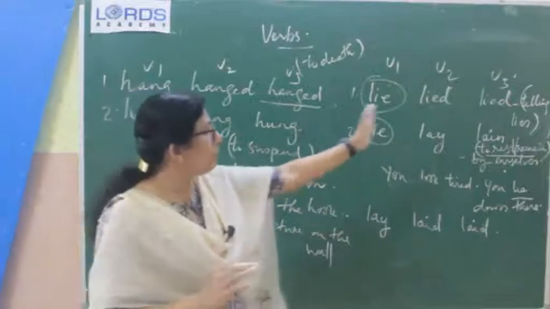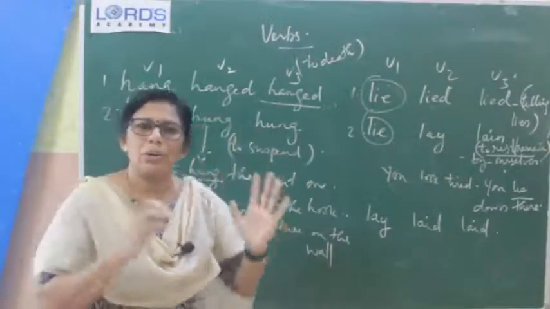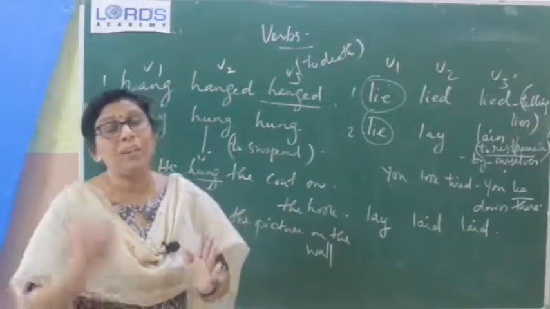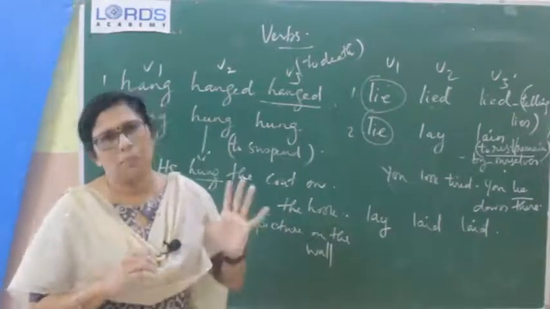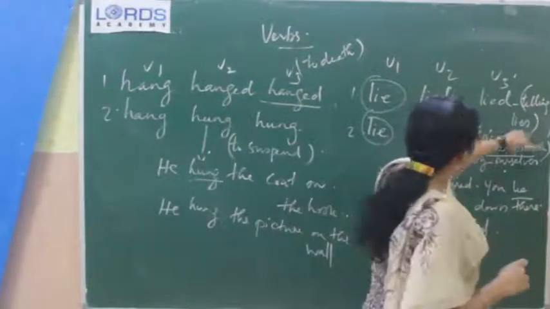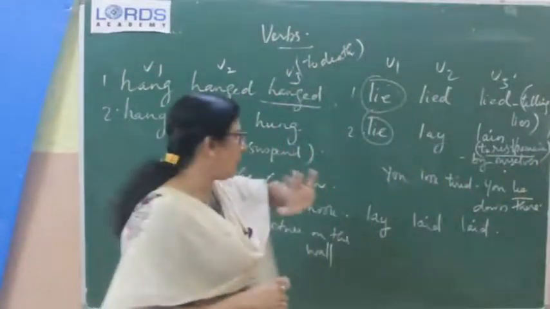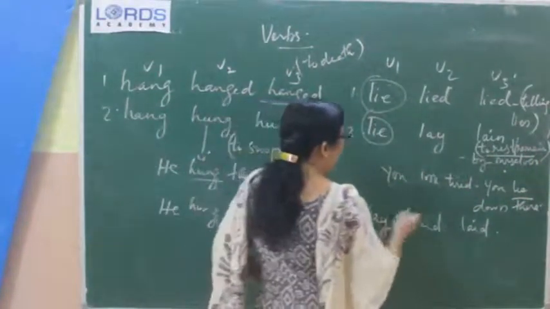Any other form won't be given, V1, V2 or V3 won't be given, only V1 will be given. You have to use it according to the meaning of the sentence. That you have to keep in mind. That is why I have told the meaning of these three sets. Lie, lied, lie, telling lies. Second one, lie, lay, lain, to rest or remain. Got it? And next one, lay, laid, laid.